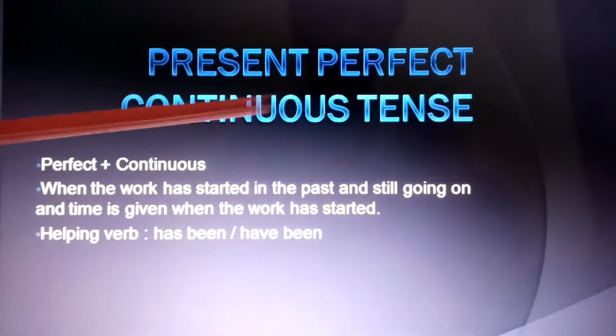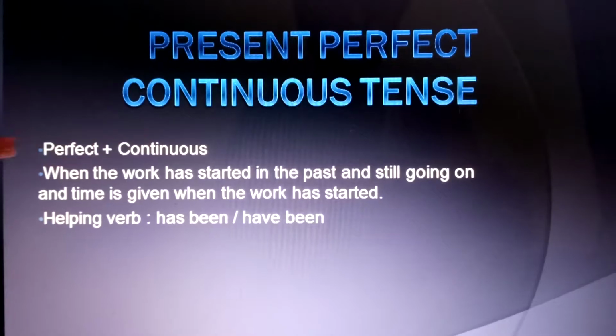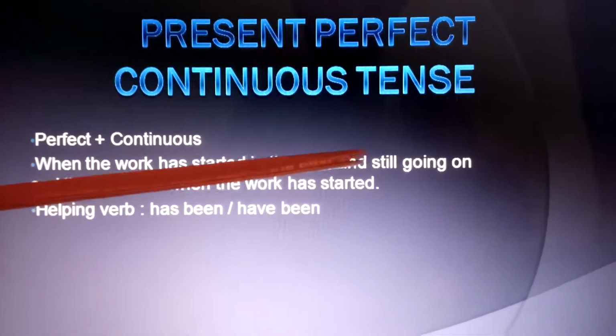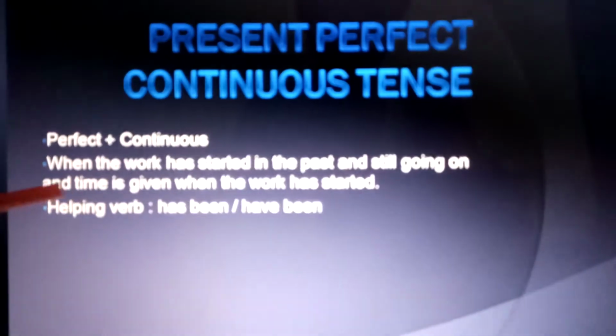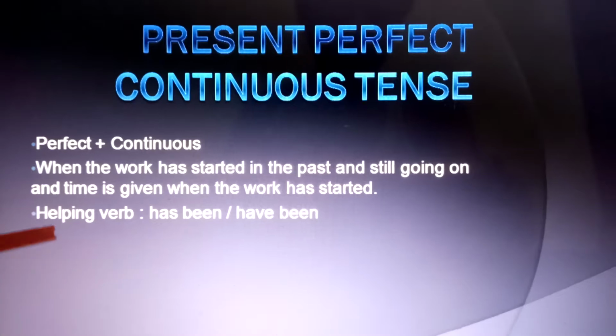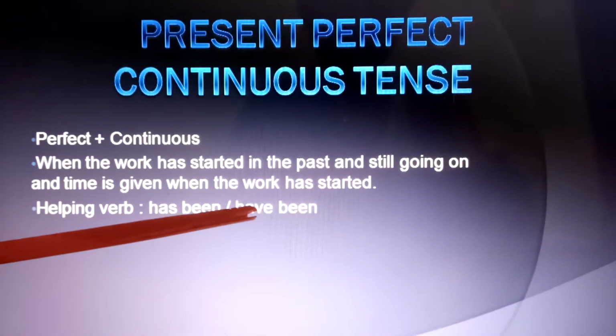Present perfect continuous tense means perfect plus continuous tense. It means the work has started in the past and is still going on, and the time when the work started is given. The helping verb of this tense is has been or have been.